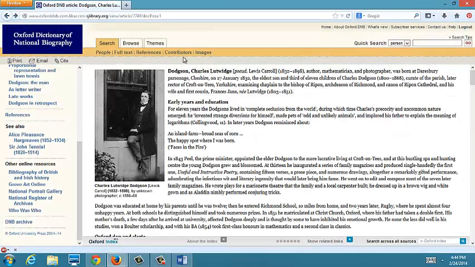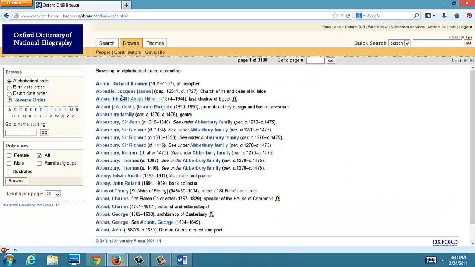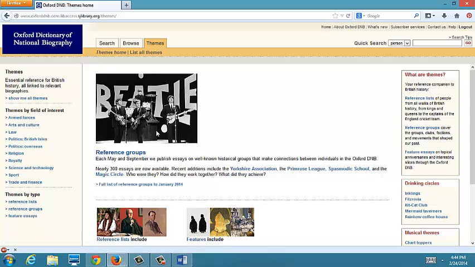I also want to show you a couple different features. Here's the browse. So if you don't know the person's name, you can browse by their last name, male, female, alphabetical order. And then there are themes. You can also browse by theme. You can see different themes and who falls in there.